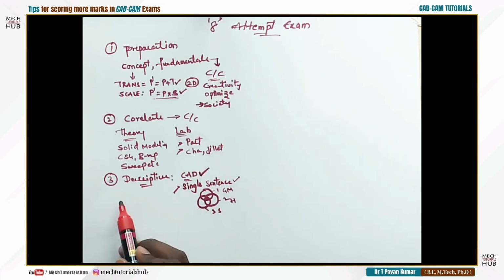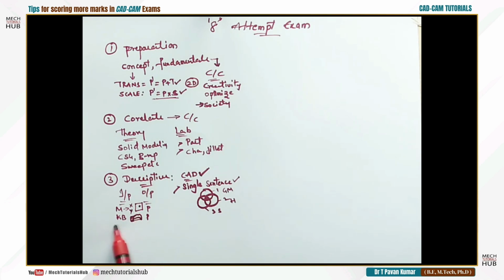The other example I'll give you: maybe they'll ask you to list a few input and output devices. You give your list, for example a mouse, a keyboard, a printer, a plotter. Other than this, what is a mouse? What is the usage of a mouse? Just don't write it as a mouse. Followed by, what is the working principle of a mouse? The mouse has X and Y resistors, and with the help of those resistors you can easily find the location of the cursor on the screen. Followed by a simple sketch of the mouse, which will also help the evaluator understand.